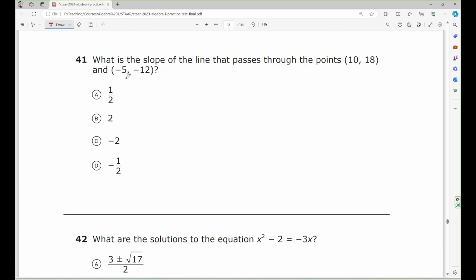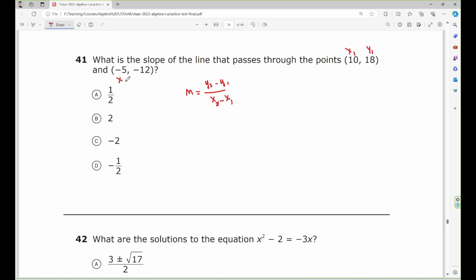Question number 41. What is the slope of the line that passes through the points 10, 18 and negative 5, negative 12? So we have two different ways to do this problem. Alright, we use the formula m equal y2 minus y1 over s2 minus s1. Now this is s1, y1.